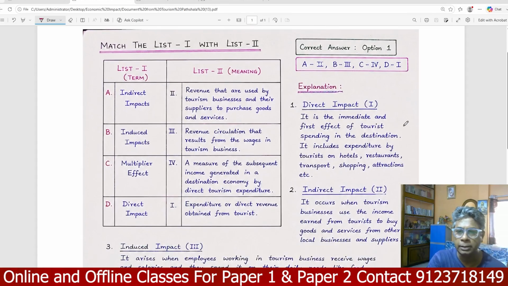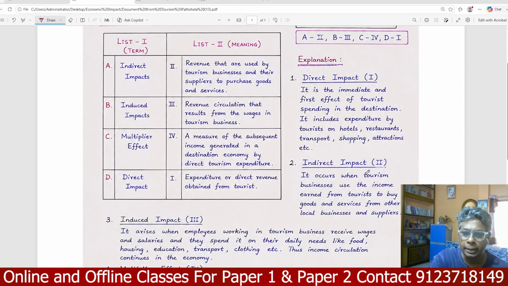Direct income is the immediate and first effect of tourist spending in the destination. So for direct income, D should be matched to 1. The 1 is revenue that is used by tourism businesses and supplied to purchase goods and services. Next, indirect income. Indirect income occurs when the tourism business uses income earned from the tourists to buy goods and services from local businesses.